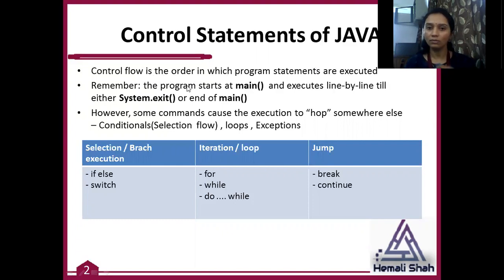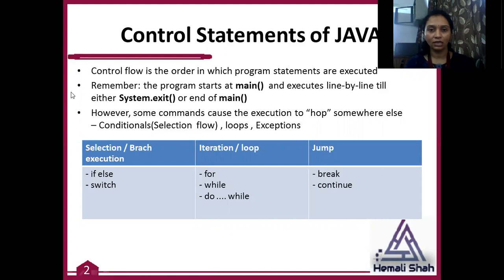Remember, the program always starts from the main method and executes line by line till it reaches the end of the main method, or you can end your program by writing the function call statement System.exit. Exit is a function and System is a class. This function is used to exit your program from that particular line, or it only ends if main ends.